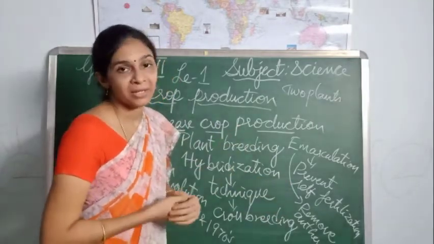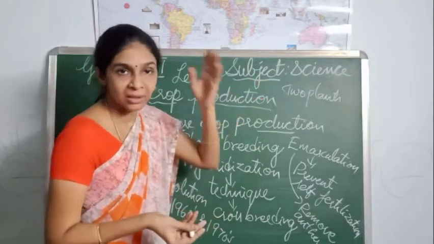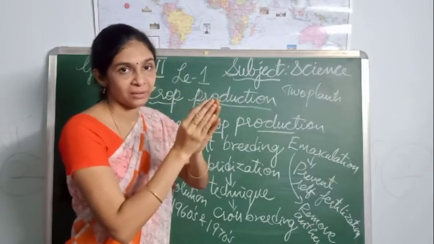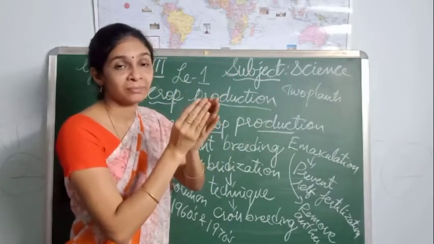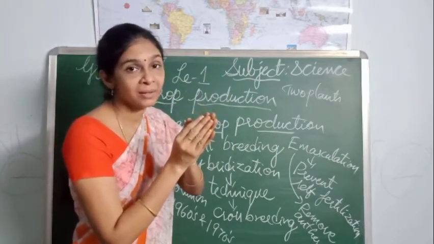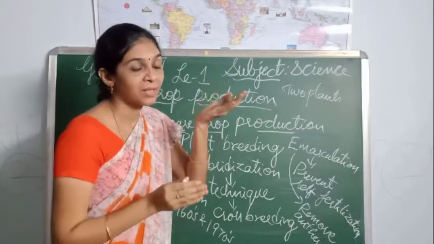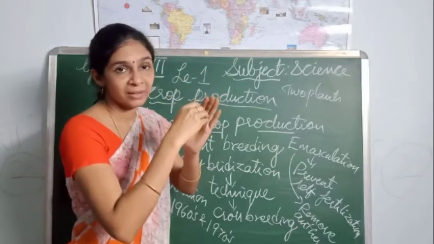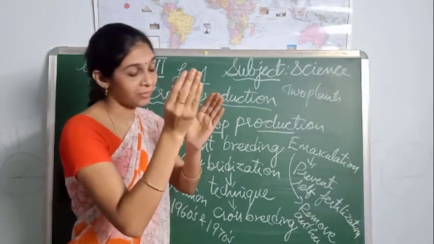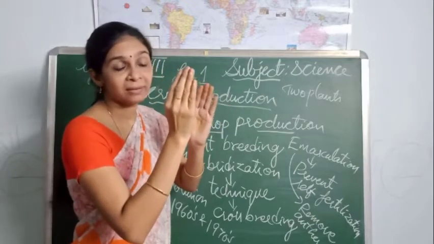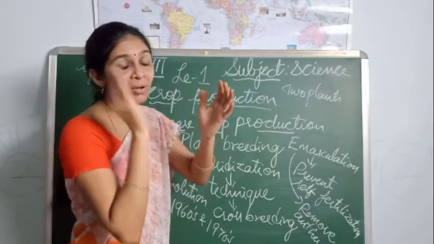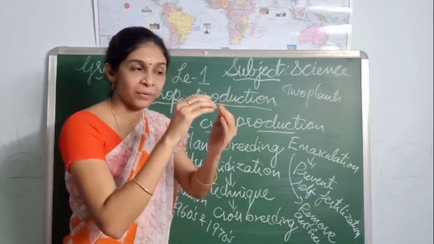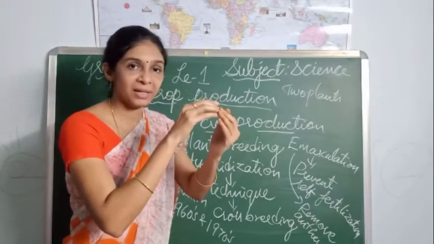Now, after emasculation is done, we allow the emasculated plant and the normal plant to come together. So what happens? The pollen grains, secreted by the anthers of one plant, will fuse with the stigma of the second plant variety.